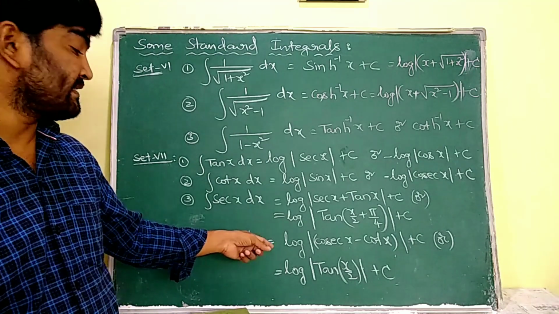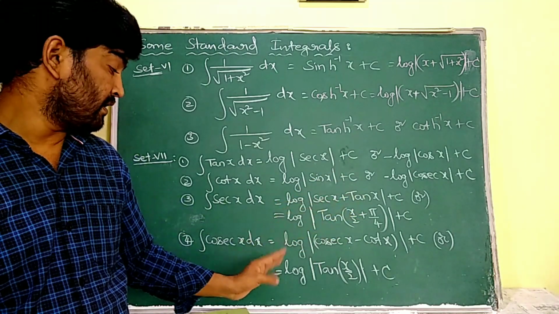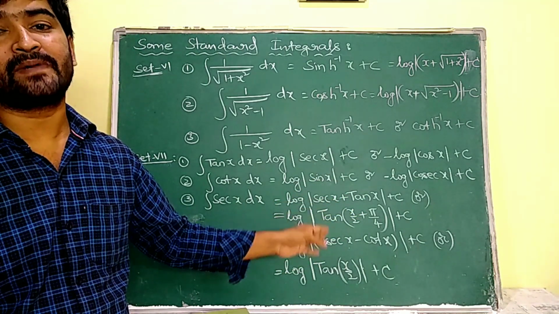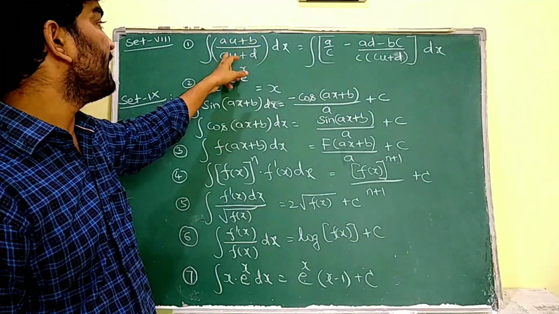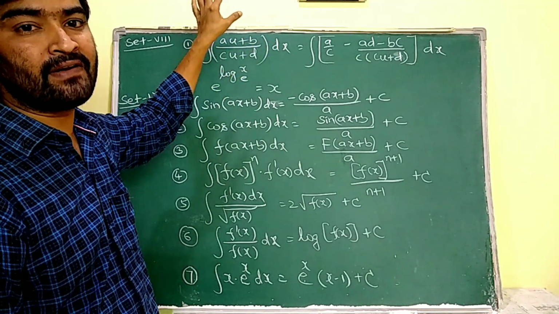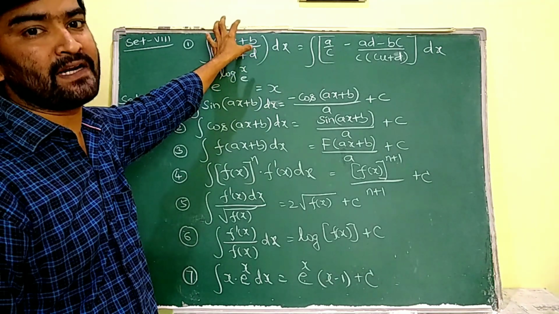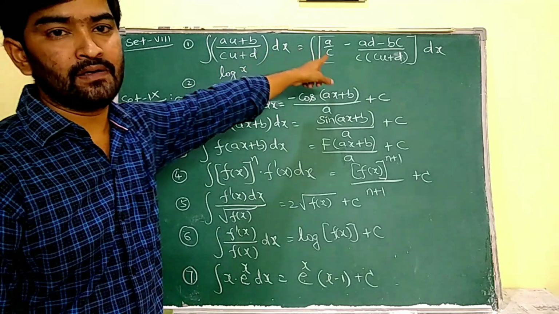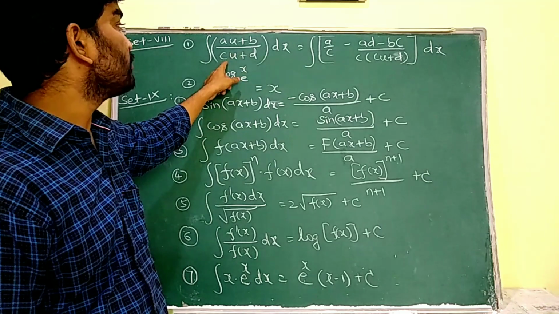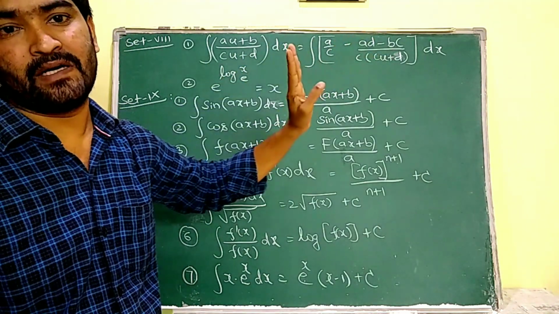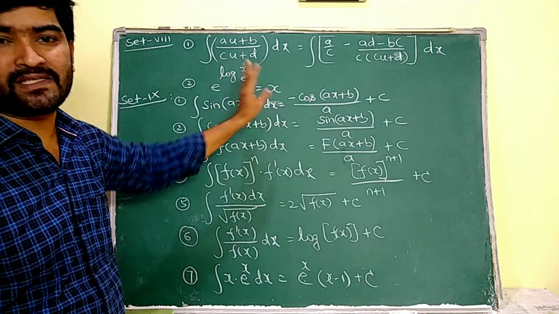Integral cosecant x dx is equal to log of cosecant x minus cot x plus c or log of tan of x by 2 plus c. Set 8. Integral au plus b by cu plus d dx. If the given function is in this form, then you have to divide it into two partial fractions, that is a by c minus ad minus bc by c into cu plus d whole dx. Now e power of log x base e is equal to x, we know.